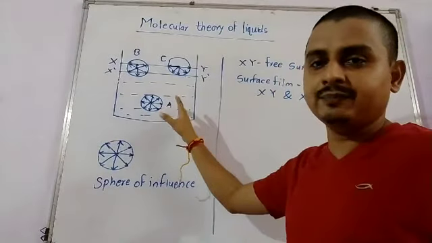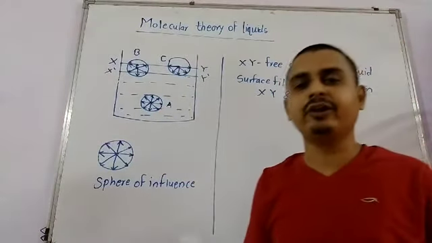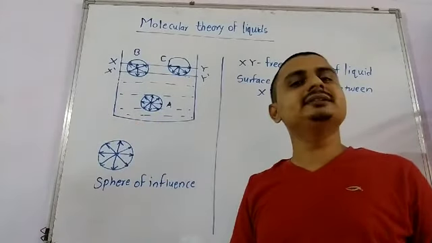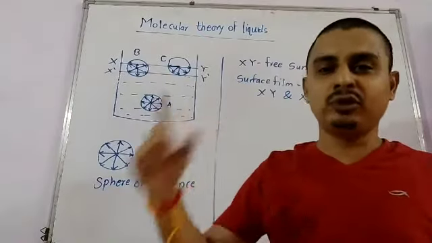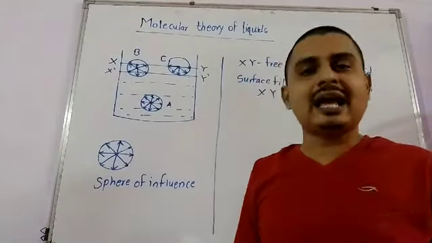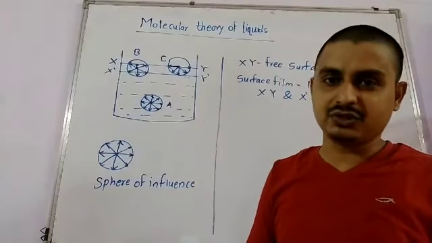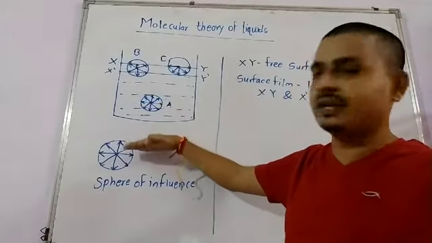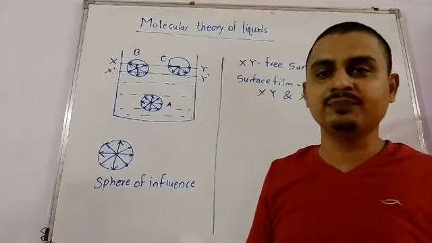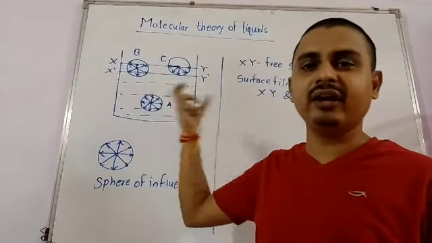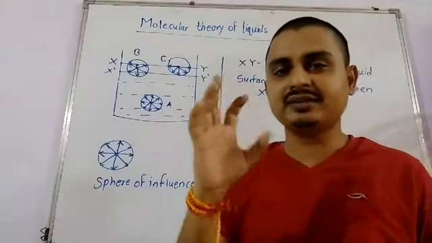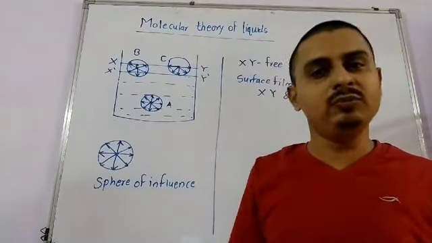ये जो मॉलिक्यूल A है, that is completely inside the liquid and fluid. It is surrounded by all the liquid molecules and it will experience equal and opposite cohesive forces from all the directions. You can see that below the region we have a liquid molecule, above this molecule A will also have liquid molecules, left side or right side, everywhere it is surrounded by the liquid molecules and it will experience the same cohesive force from all molecules.